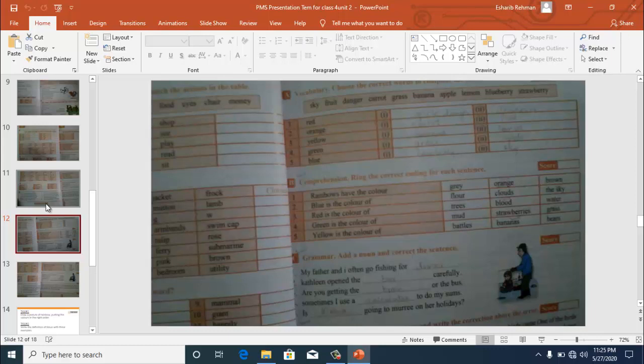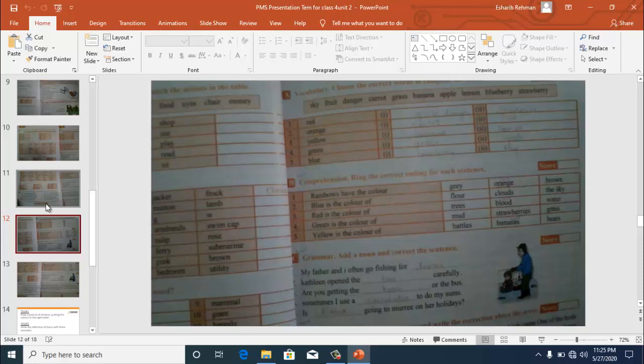So you have to choose the correct words to complete the table. Red is apple and red is also danger. Red is also strawberry. So the two appropriate words should be written in the table, like orange. What will be the suitable word for orange? Orange is also a fruit and orange is carrot. So these two words come in the category of orange.